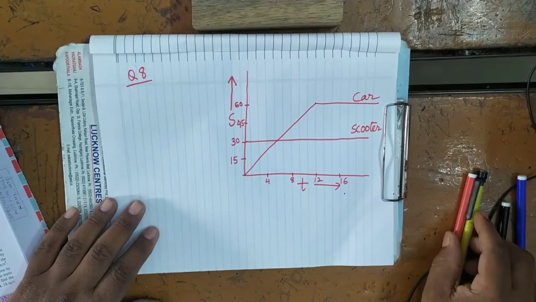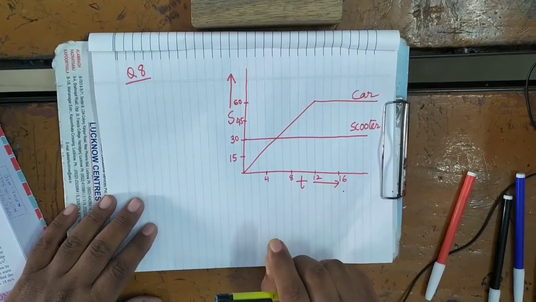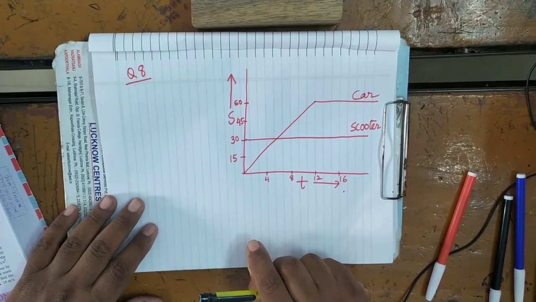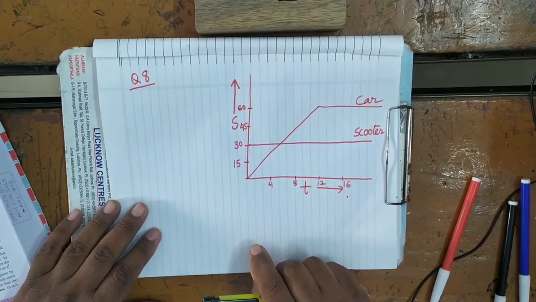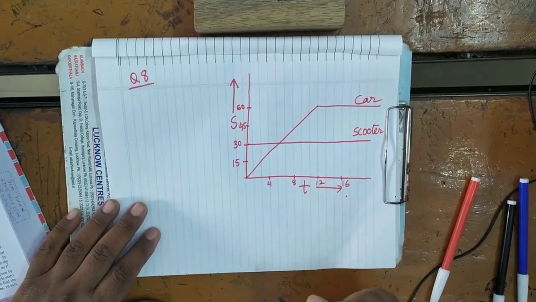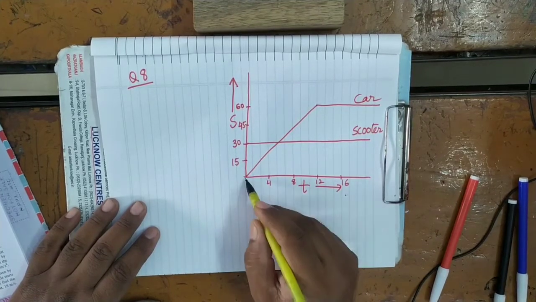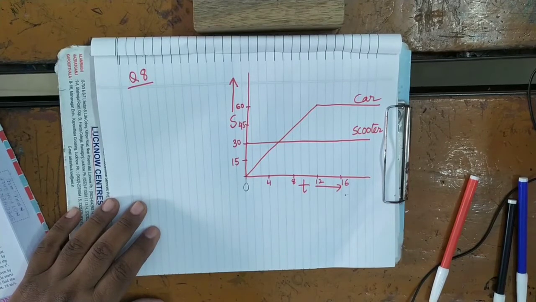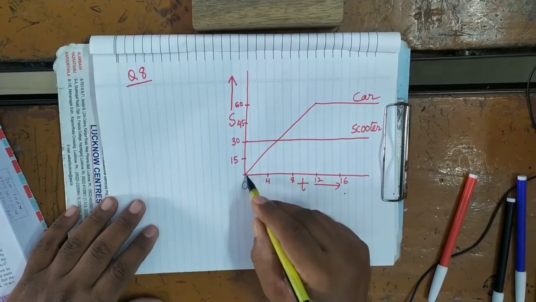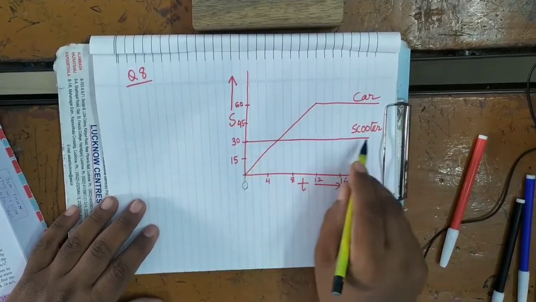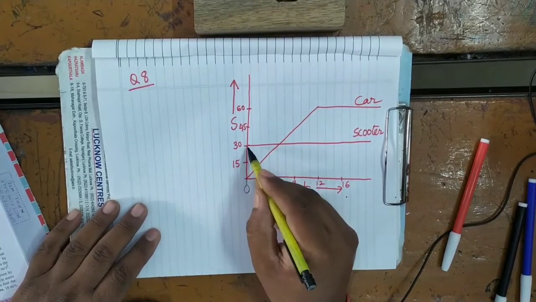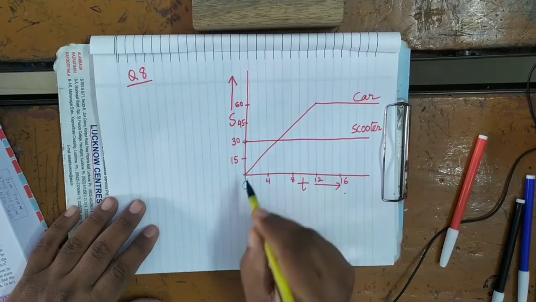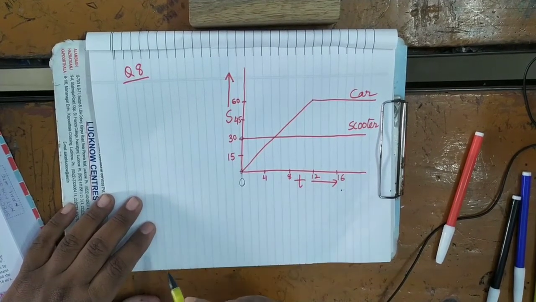Now see here, as soon as the car starts from rest in a certain direction, a scooter moving with a uniform speed overtakes the car. Now here you can see that both are starting at time t equals 0, whether it is the car or the scooter. But the starting speed of the scooter is 30 meter per second, while that of the car is 0.